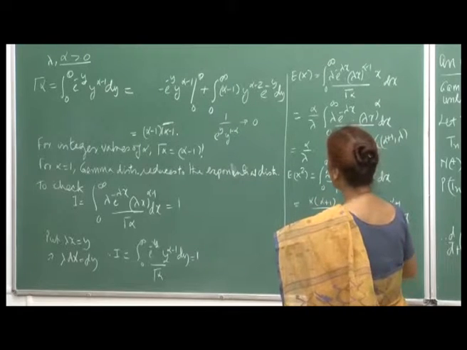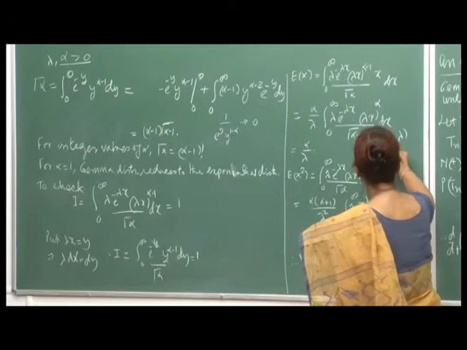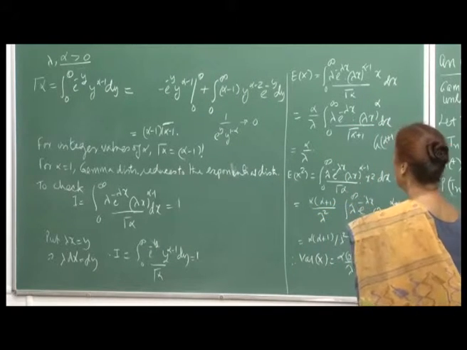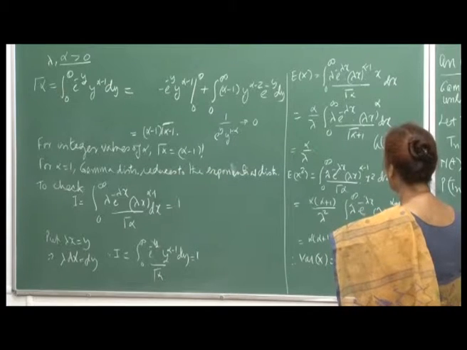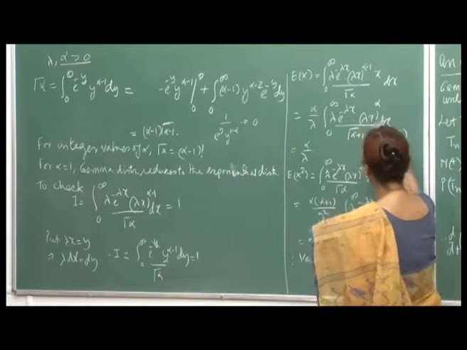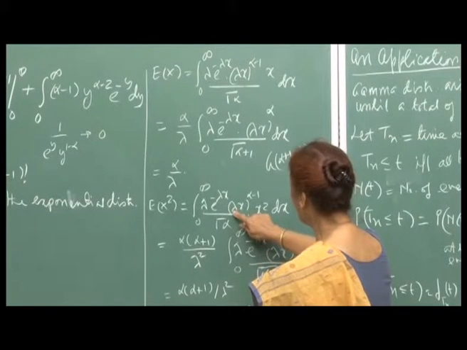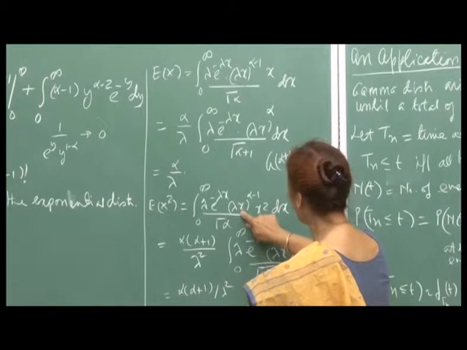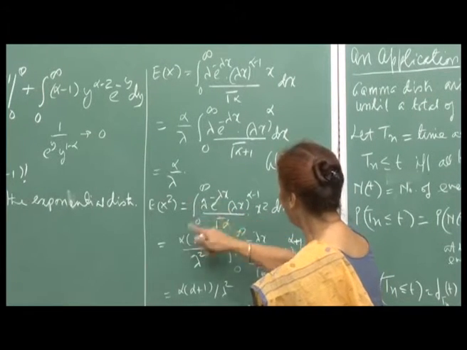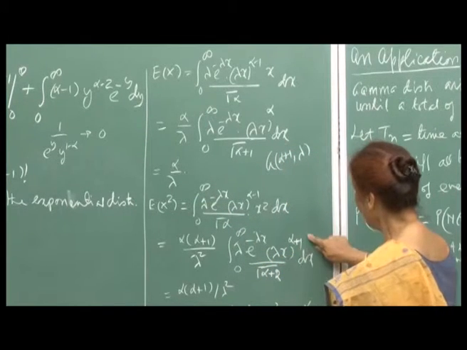Okay. So if the convention is to write alpha first and then lambda, then this is alpha divided by lambda, for the gamma distribution with parameters alpha comma lambda. Similarly, the expectation of x square can be computed immediately by a simple manipulation. I need lambda square here to bring this together with this, so I divide by lambda square and multiply by alpha into alpha plus 1 to make it gamma alpha plus 2, and this will be lambda x raised to alpha plus 1.